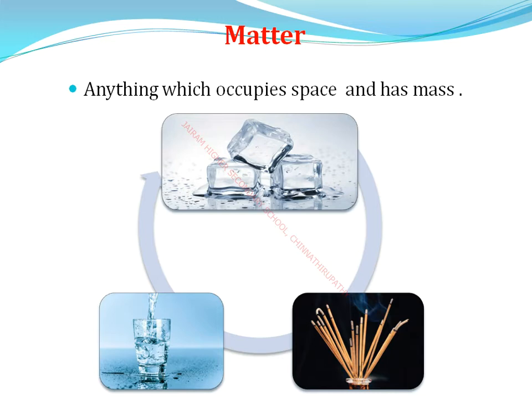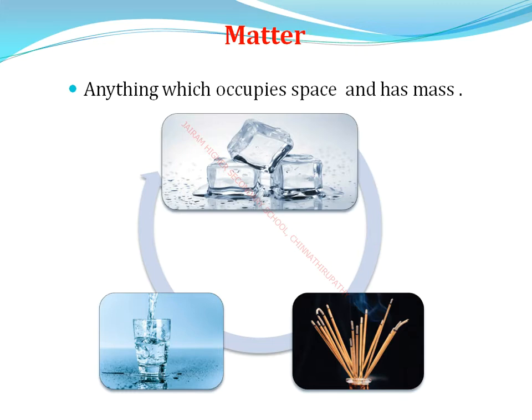Next, matter: anything which occupies space and has mass. Already I told. That means this is the ice cube. That is the water. Ice cube is a solid substance. Next, liquid substance means water. Okay, this is a gas. These are the matters that occupy space and have mass. So we use the liquid form, solid form and gas form.